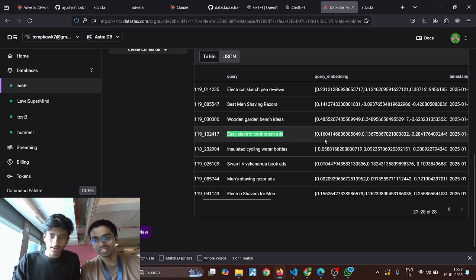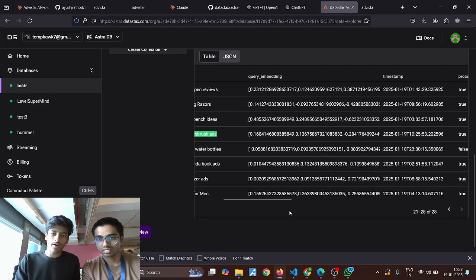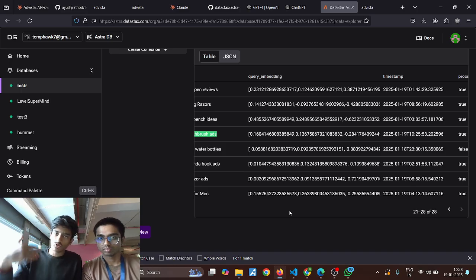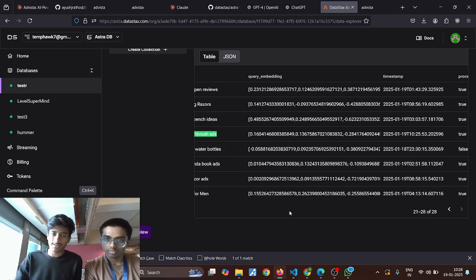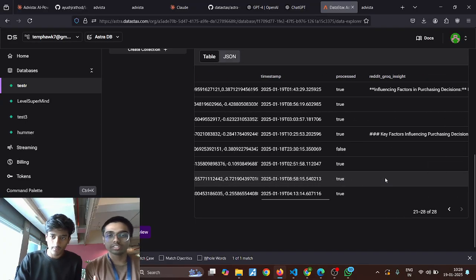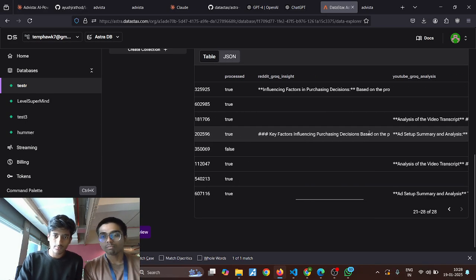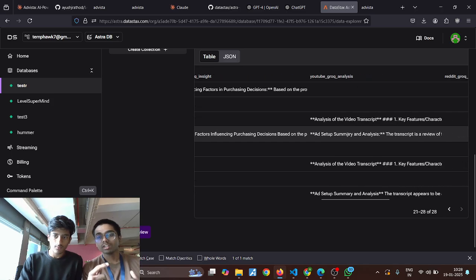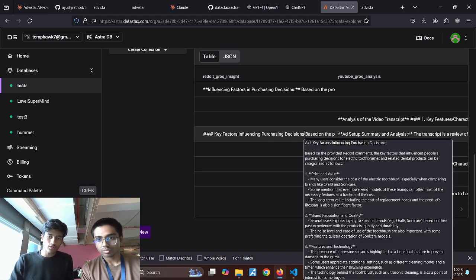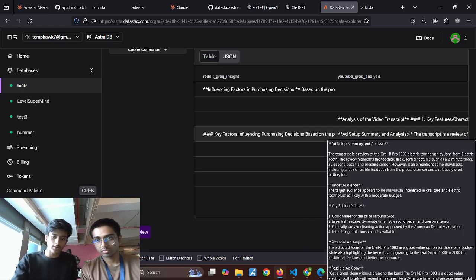Here it is. These are the query embeddings. We have implemented it in such a way that if someone comes and searches electric toothbrush again, the percent similarity would be above 0.85. So it would give the same results that it has given right now because the time difference is not that much. Due to this, the computation is lower because we are not repeatedly computing the same queries. These are the Reddit Grok insights and these are the YouTube Grok insights.